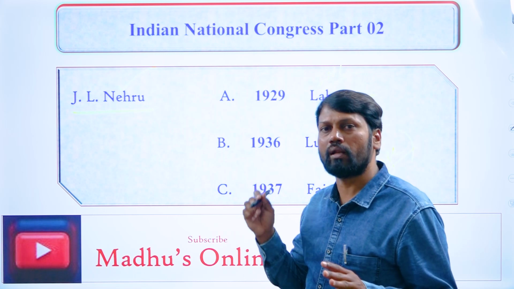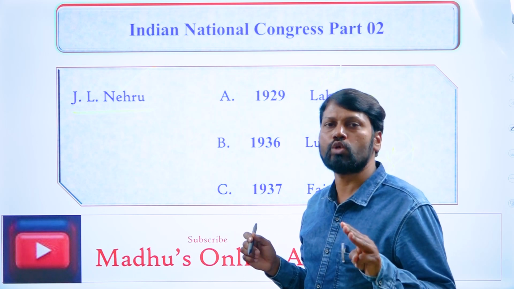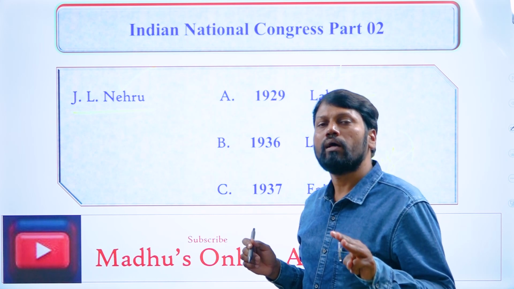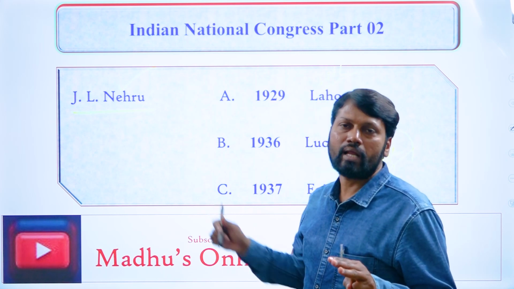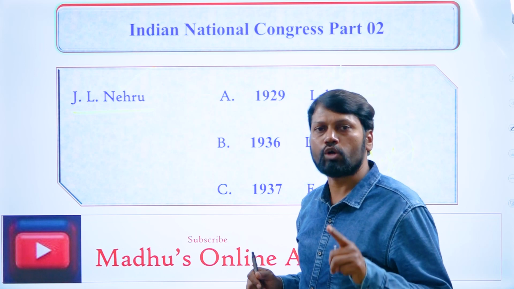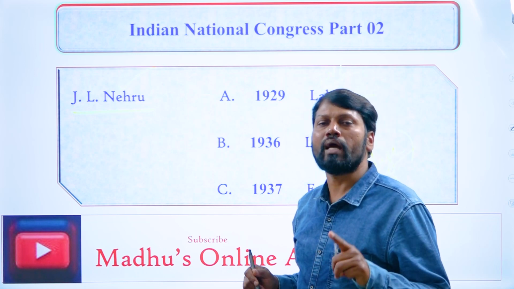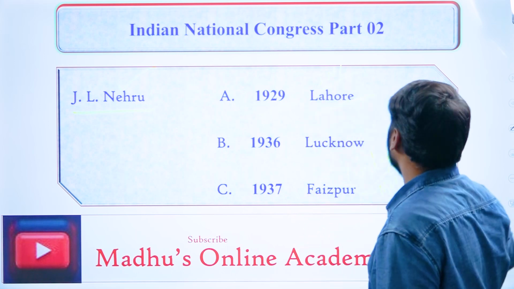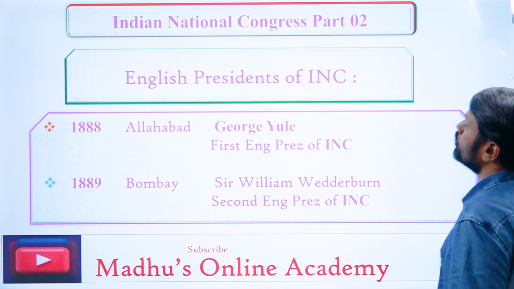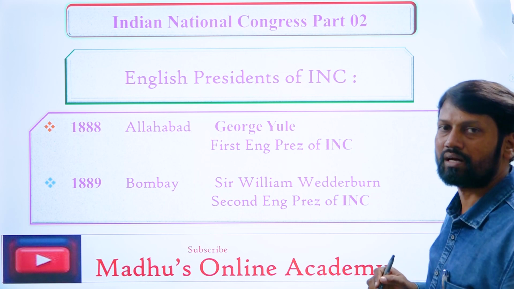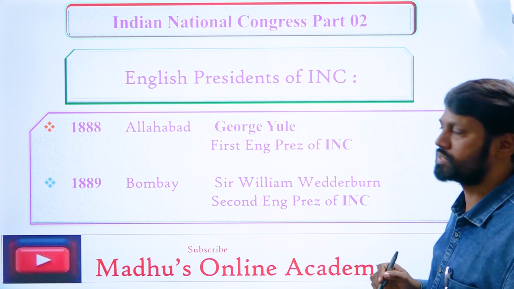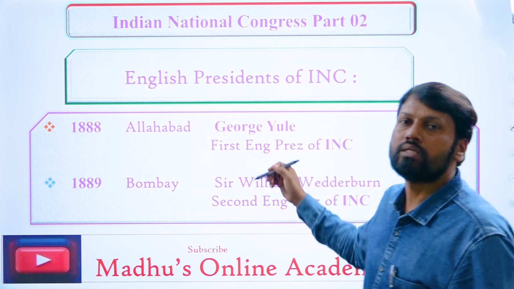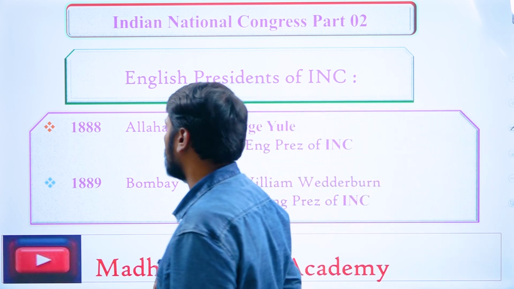Who was the first one? Dadabhai Naoroji: 1886 Calcutta, 1893 Lahore, 1906 Calcutta. Next, coming to our J.L. Nehru: 1929 Lahore, 1936 Lucknow, 1937 Faizpur. You have to remember these two names very carefully, those who served as the president of INC for three terms. Who were they? Dadabhai Naoroji and, just now as I told you, J.L. Nehru, that is our Jawaharlal Nehru.